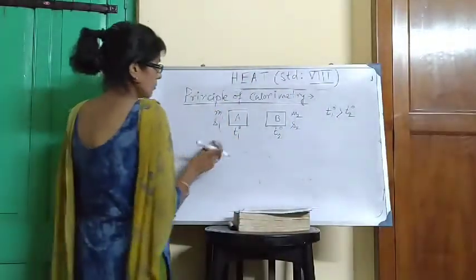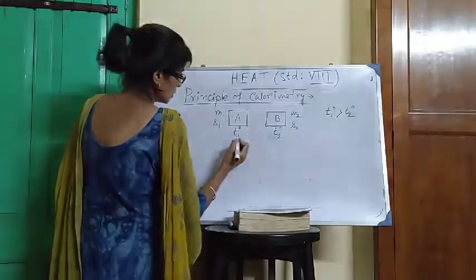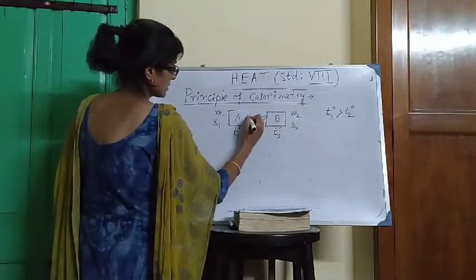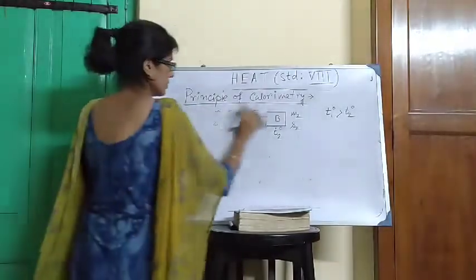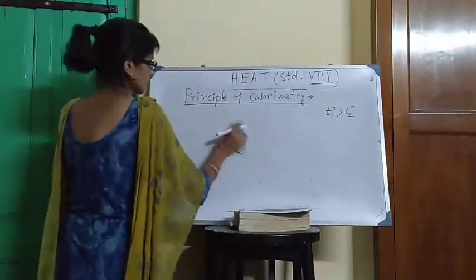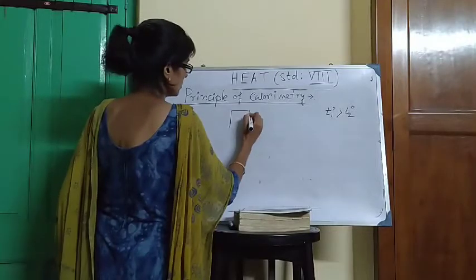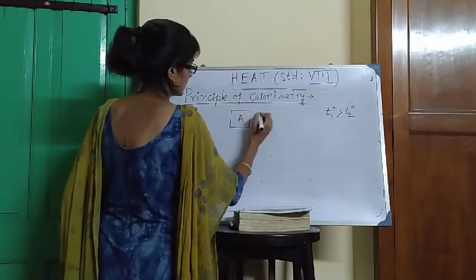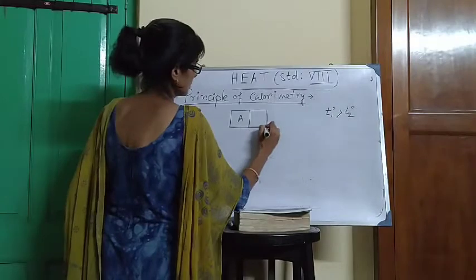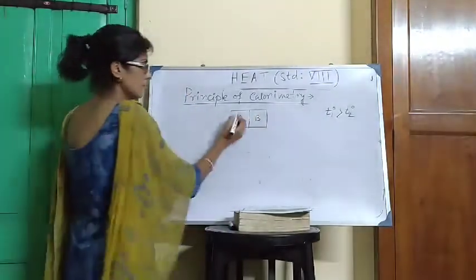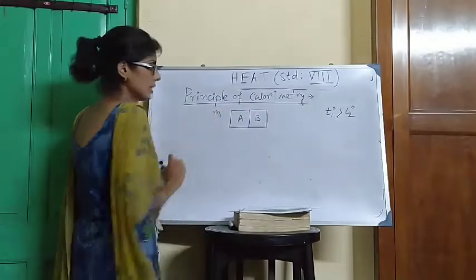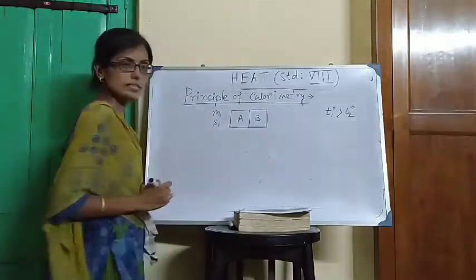Now, the two bodies are kept in contact. Then what will be the diagram? Two bodies are kept in contact, A, B. It is a composite system, right? Mass of body A, M1, specific heat S1.